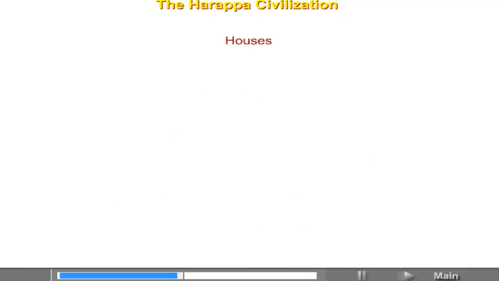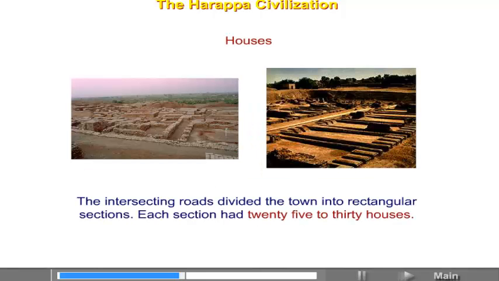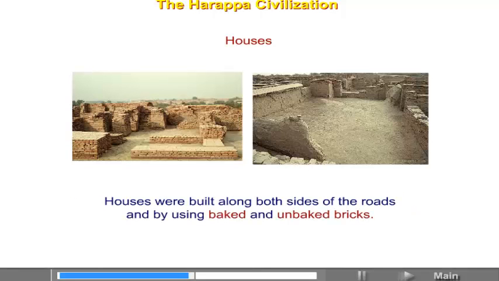Houses. The intersecting roads divided the town into rectangular sections. Each section had 25 to 30 houses. Houses were built along both sides of the roads and by using baked and unbaked bricks.